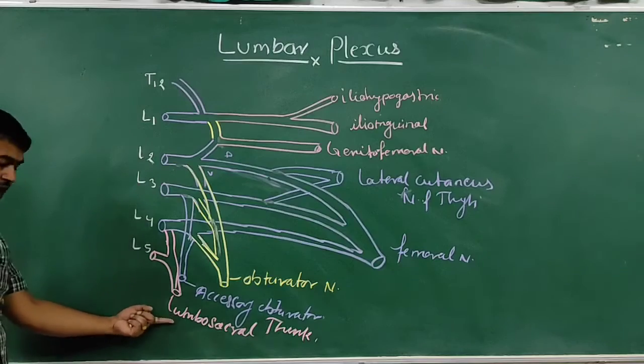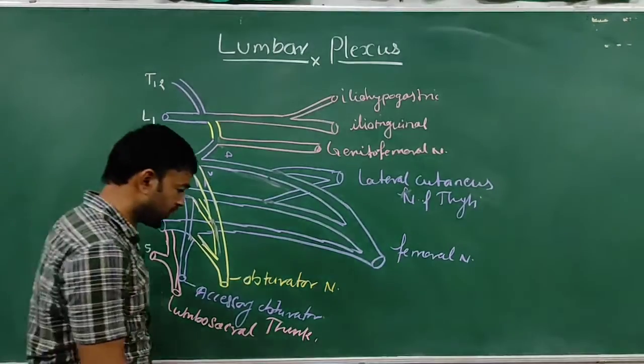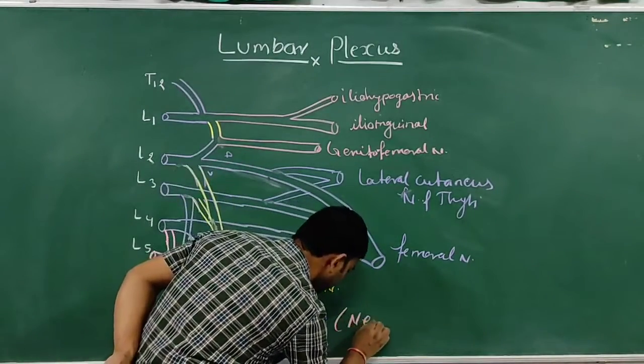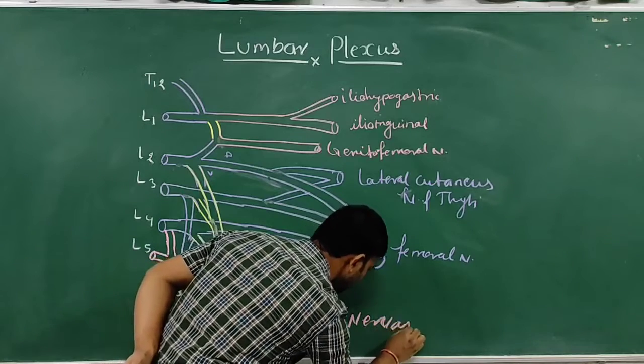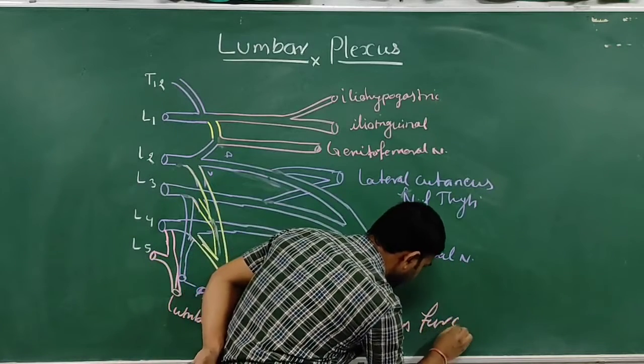So this lumbosacral trunk is also known as nervus furcalis.